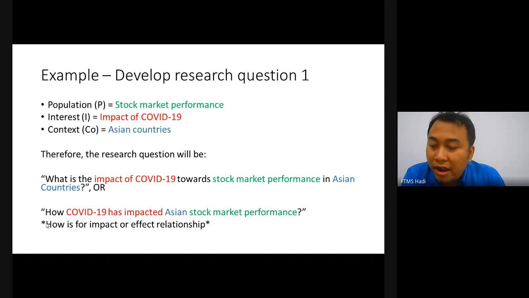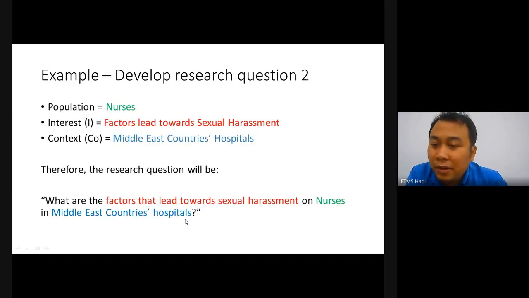Or another one is: how has COVID-19 impacted Asian stock market performance? This how is especially for an impact or effect relationship, in what way this phenomenon can affect this kind of effect. All right, another example by using the same method, which is PICO.